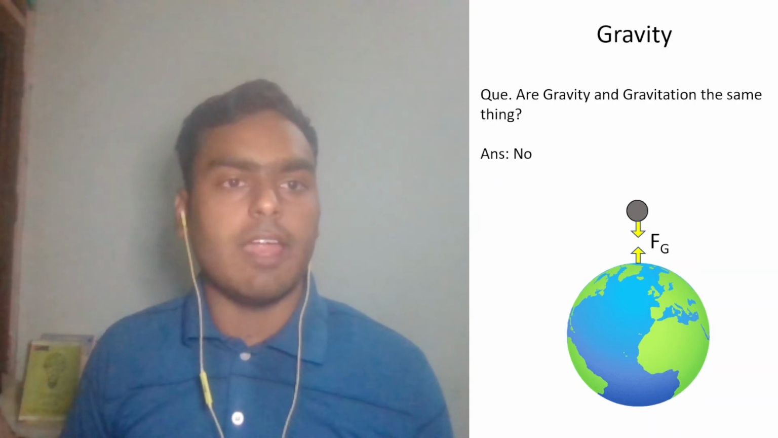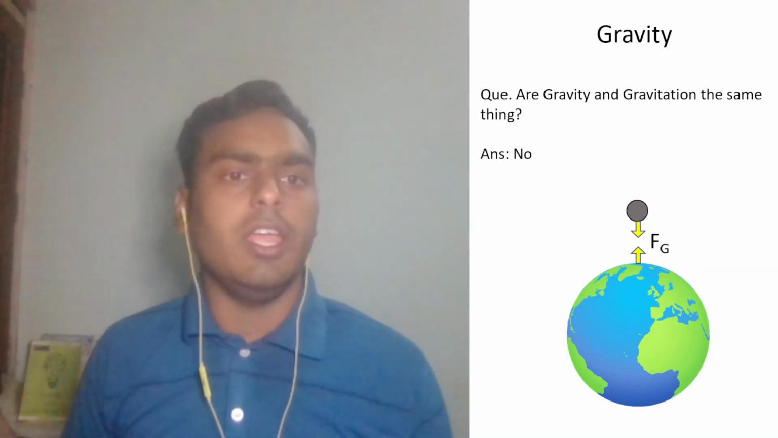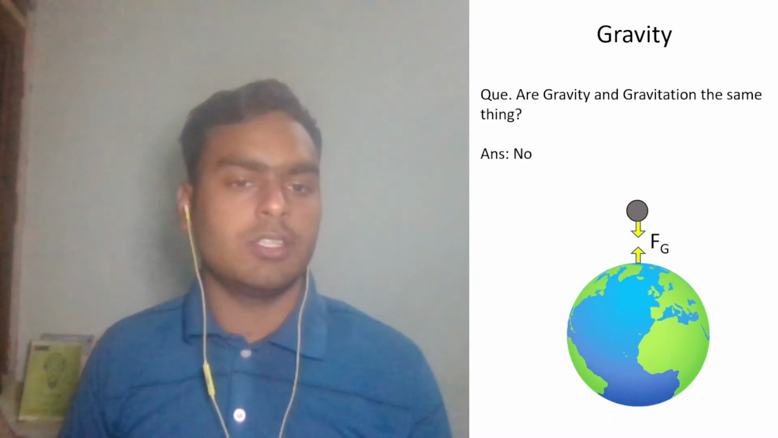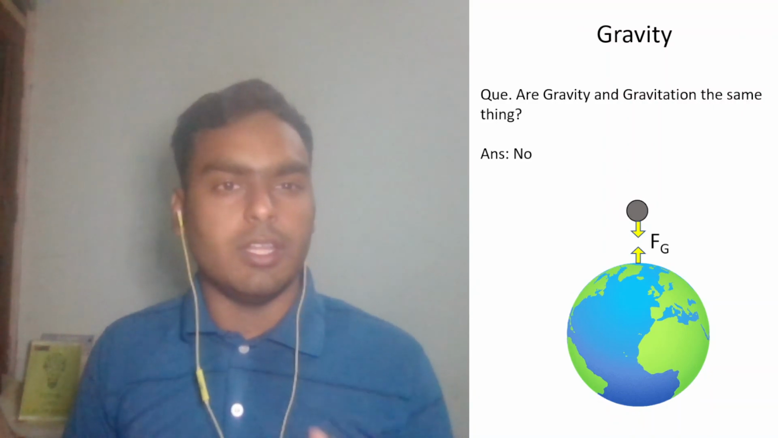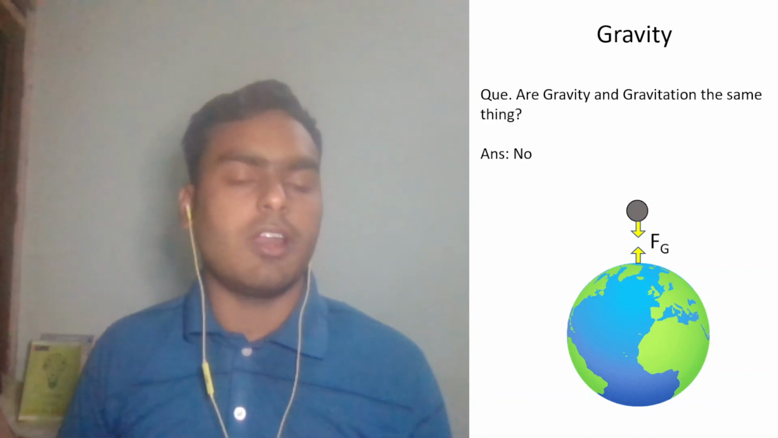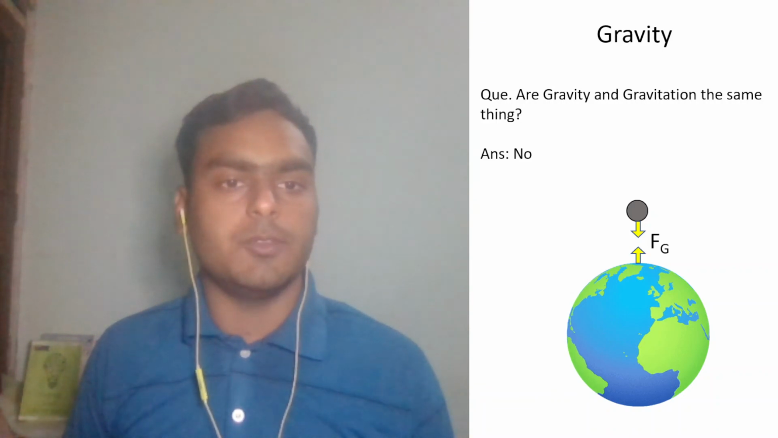Notice here that gravity is not a force. It is an effect generated because of the gravitational force between the objects. So there is a gravitational force between the objects, and because of it, we can say that Earth's gravity attracts the object. So that is it. Thank you.